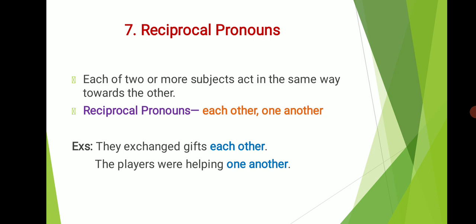Look at the next example. The players were helping one another. Here one another is a reciprocal pronoun. Here we come to know how the players helped one another, how they have acted in the same way towards the other, how they have helped one another.